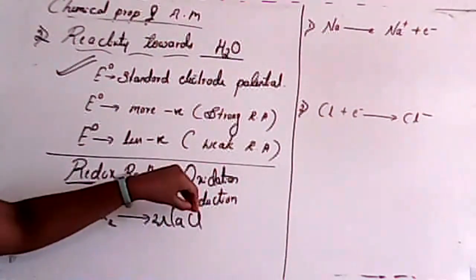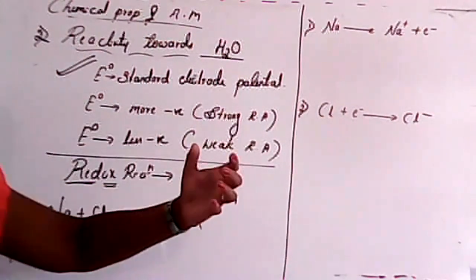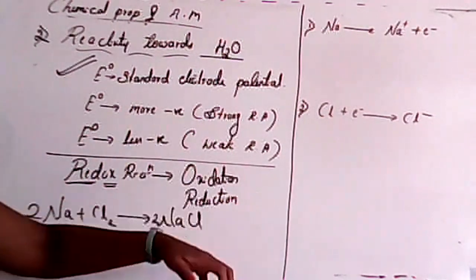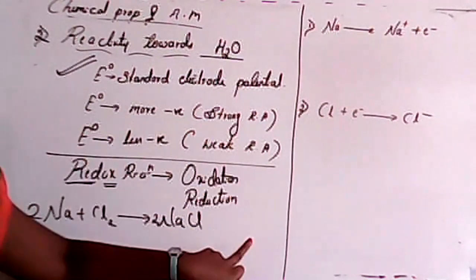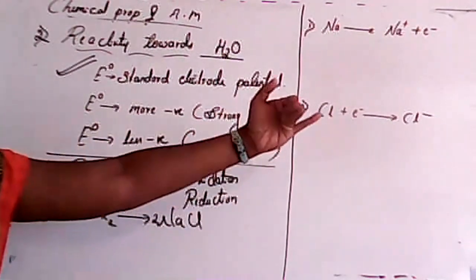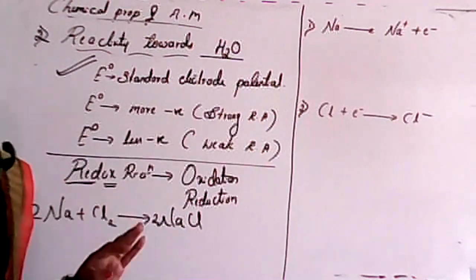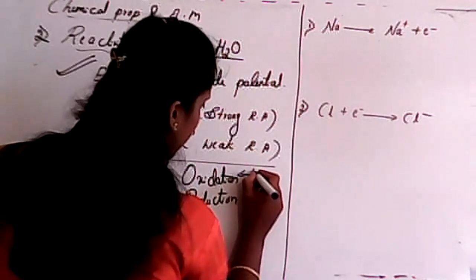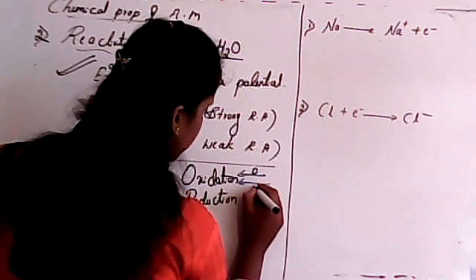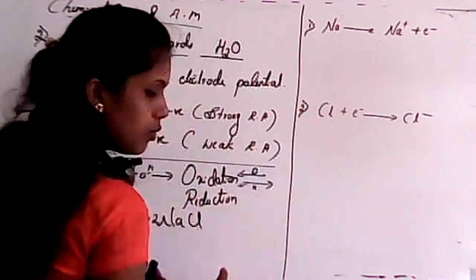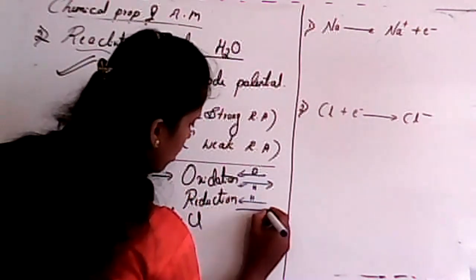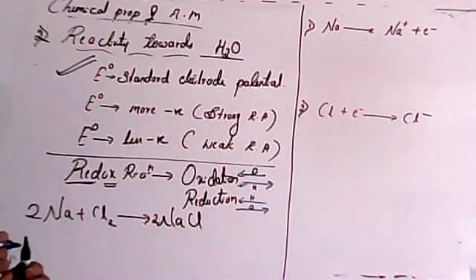Initially we know about oxidation, isn't it? Addition of oxygen is oxidation, removal of oxygen is reduction, or else addition of hydrogen is reduction and elimination of hydrogen is oxidation. That we already studied. I'll write it this way for convenience: oxidation is addition of oxygen and removal of hydrogen; reduction is addition of hydrogen and removal of oxygen. Is it clear? So this you already know.